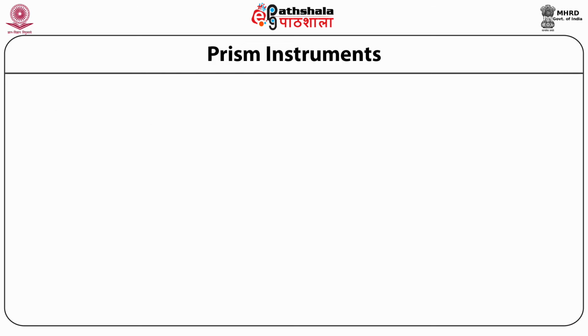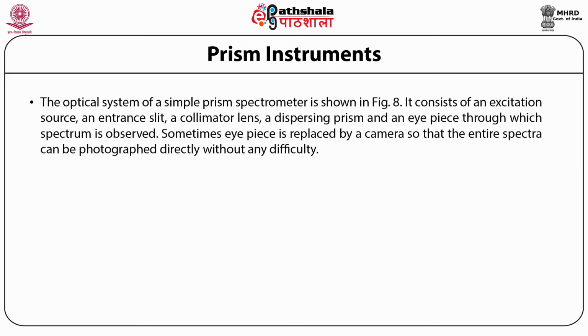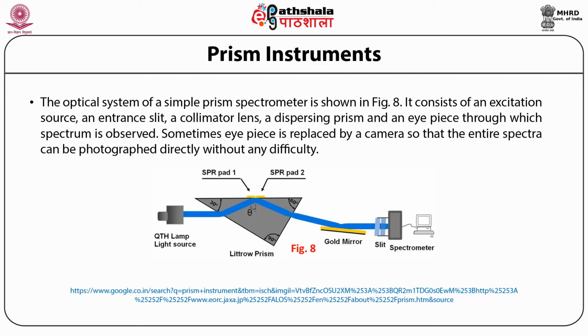The next is the prism instrument. The optical system of a simple prism spectrometer is discussed here in the figure. It consists of an excitation source, an entrance slit, a collimator lens, a dispersing prism and an eyepiece through which the spectrum is observed. Sometimes the eyepiece is replaced by a camera so that the entire spectrum can be photographed directly without any difficulty.